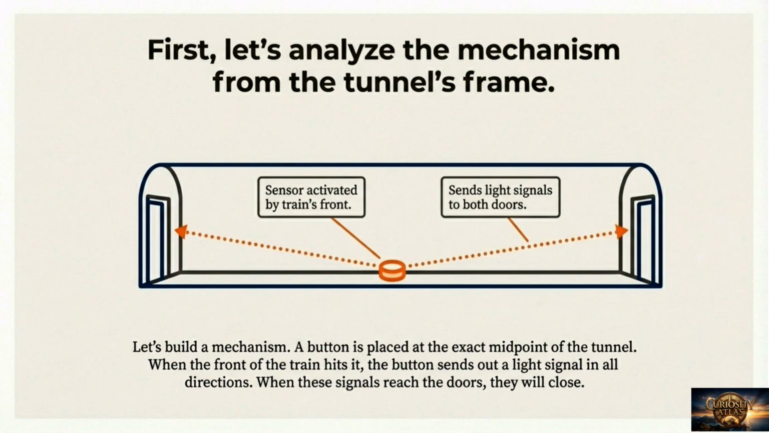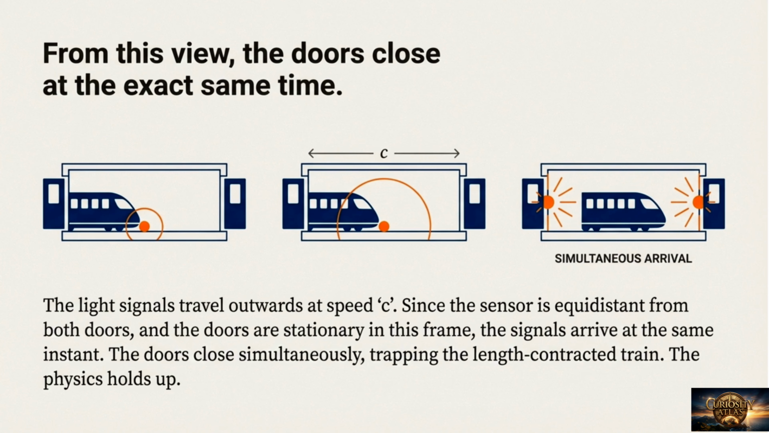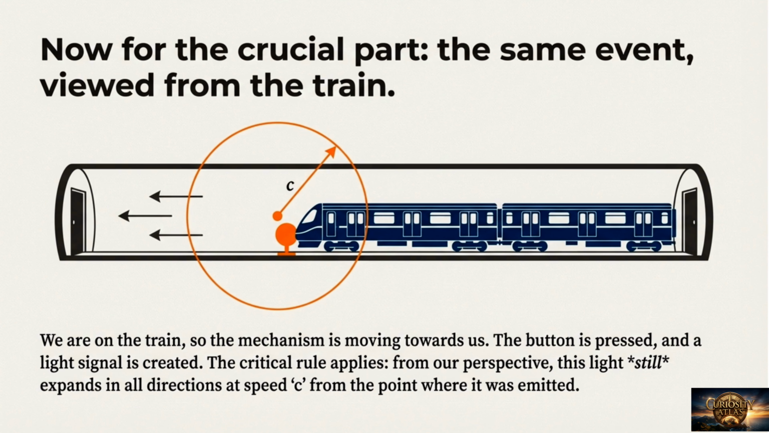First, let's analyze the mechanism from the tunnel's frame of reference. A button is placed at the exact midpoint of the tunnel. When the front of the train hits it, the button sends out a light signal to both doors, causing them to close. From this view, the doors close at the exact same time. Since the sensor is equidistant from both doors, and the doors are stationary, the light signals arrive simultaneously, trapping the length-contracted train. Now, for the crucial part, the same event, viewed from the train.